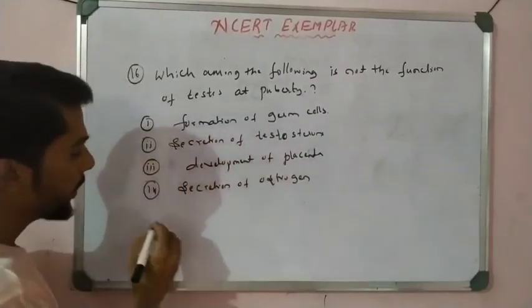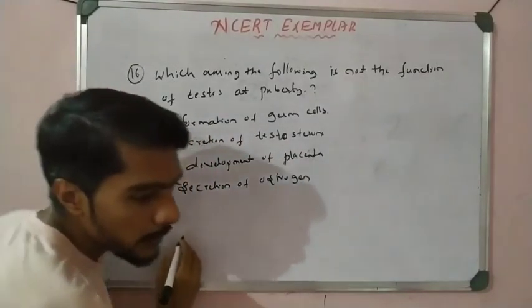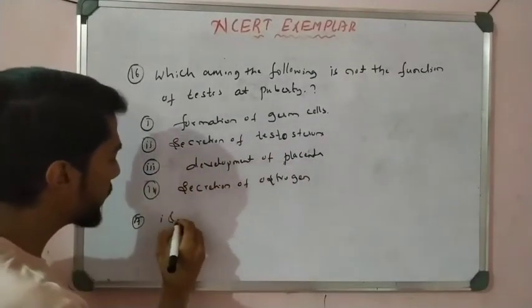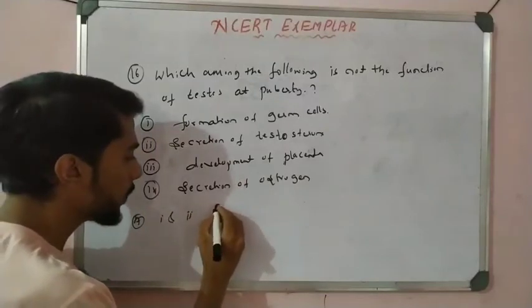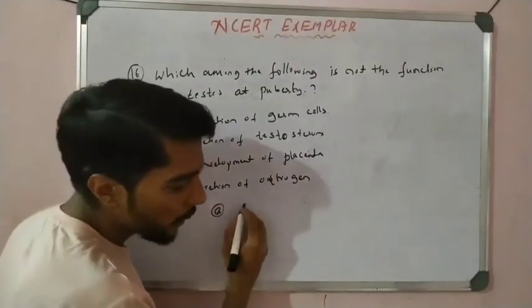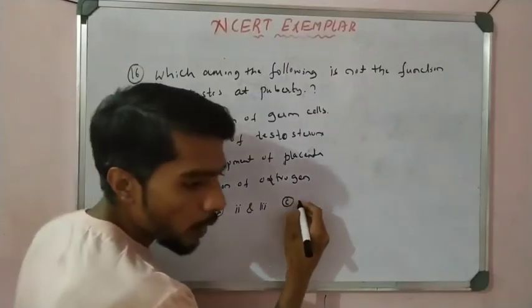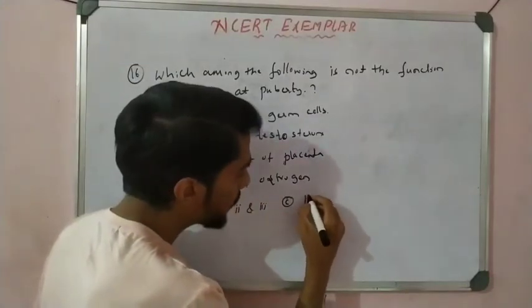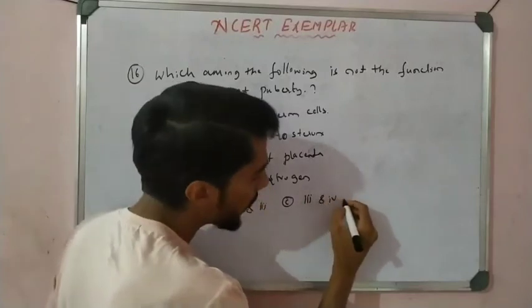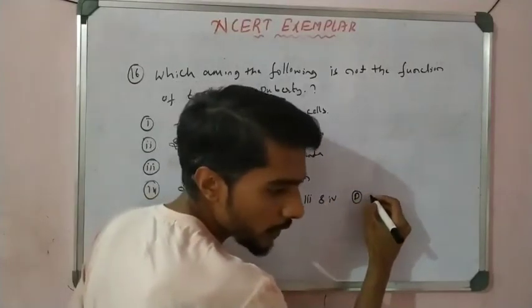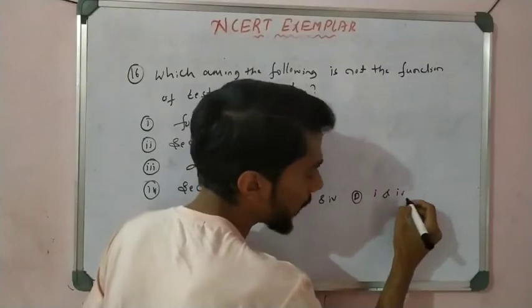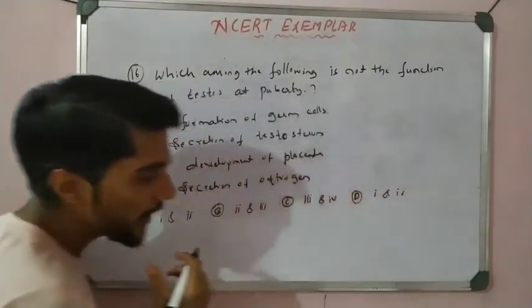So see here, option A, statements 1 and 2 correct. Option B, 2 and 3 correct. Option C, 3 and 4 correct. Option D, 1 and 4 correct. Let's see which is correct.